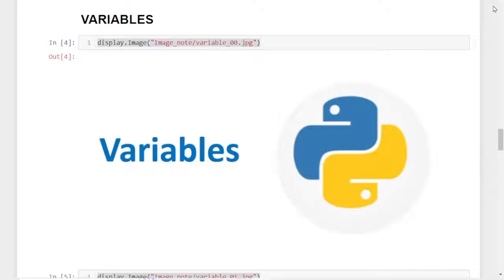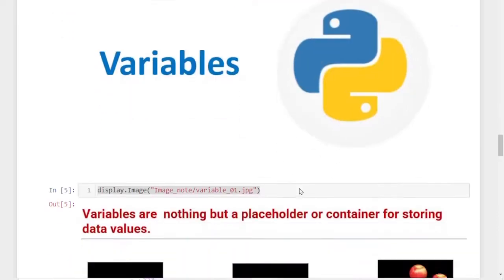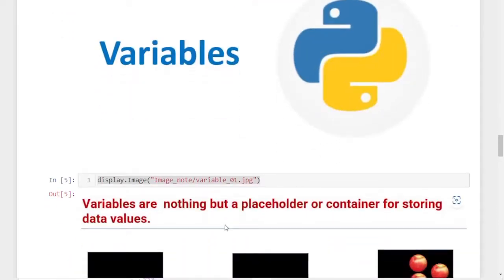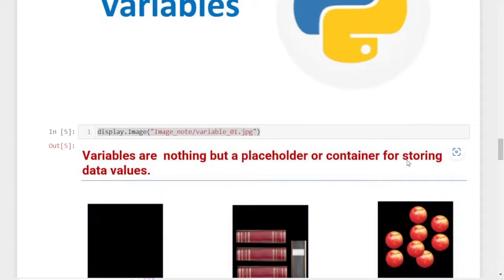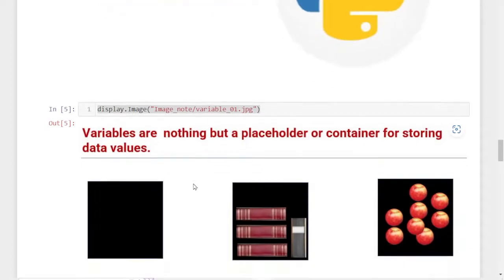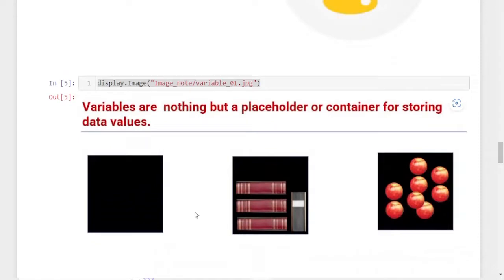Hi, welcome back. In this session, we are going to discuss variables in Python. Variables are nothing but a placeholder, or in simple words, a container for storing data values. For example, I have a box, and I can use that box to store some books. I can call it a bookcase, or I can use it to store some apples or fruits, a fruit basket. So the box can be called different things depending on what it stores.